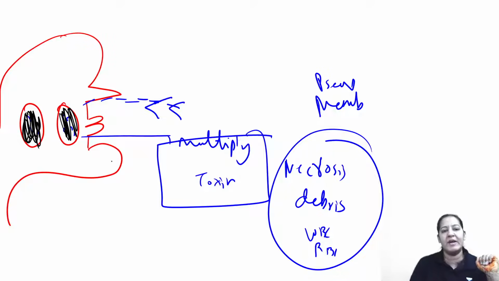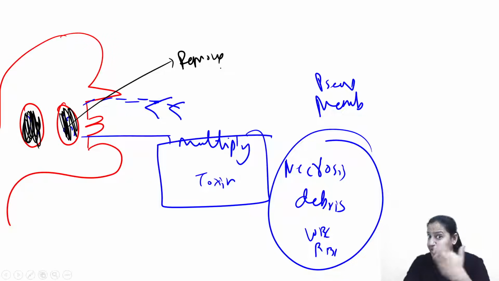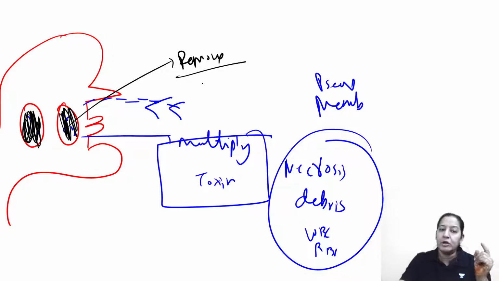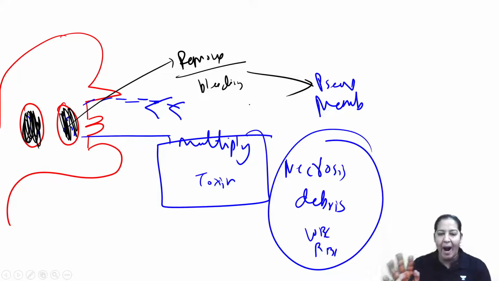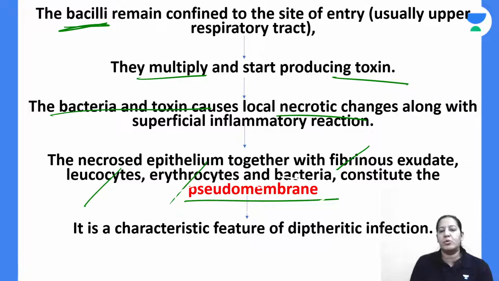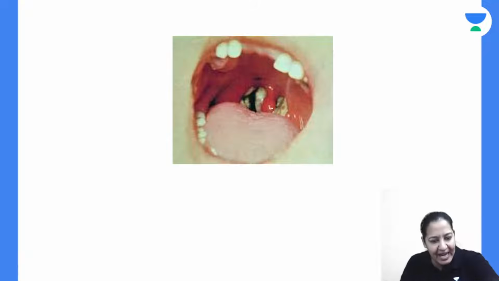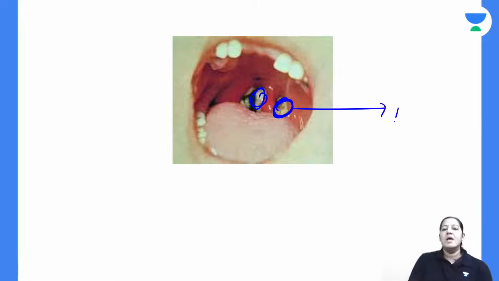Why is it known as pseudomembrane? If it were a real membrane, you could remove it and separate it from the underlying tonsil. But once you try to remove it, you cannot separate it. The tonsil will start bleeding. That's why it is a pseudomembrane. A white color membrane is visible. Give me a thumbs up. Can you appreciate a pseudo white color membrane here over the tonsil? This is pseudomembrane. This is local effect.